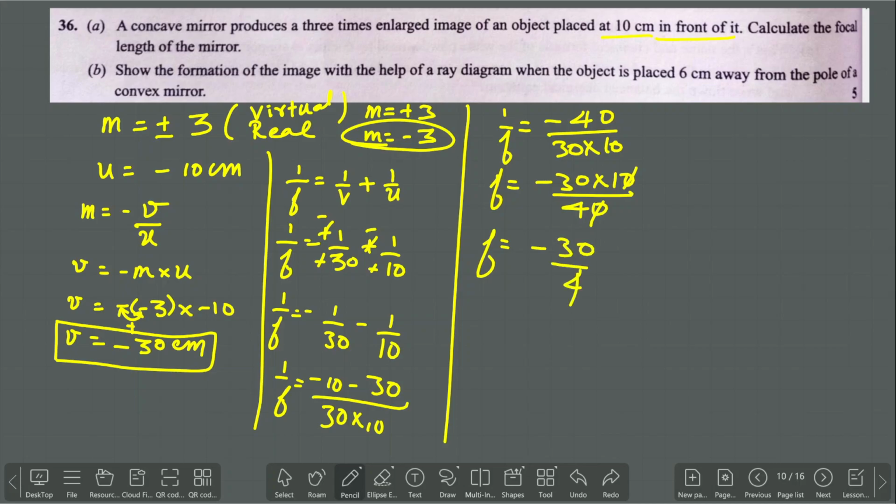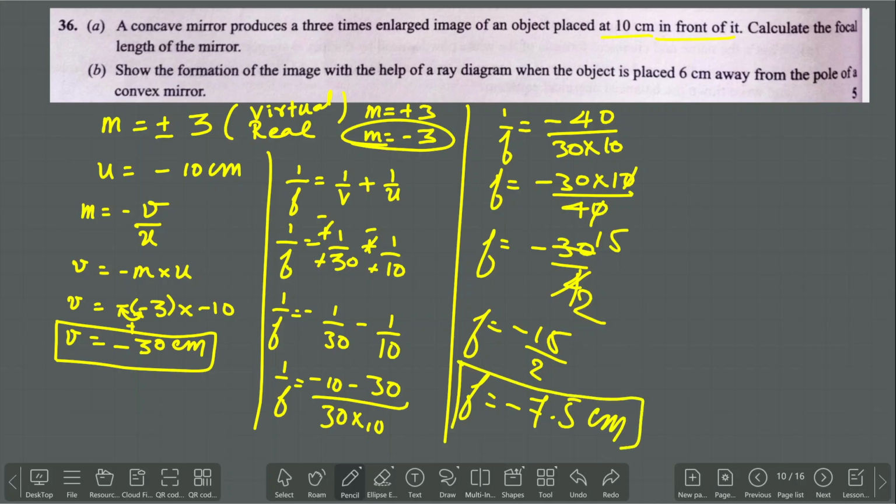So divide these two numbers, or first simplify. 2 2s are 4, 15 2s are 30. So f is equal to minus 15 by 2. Go along with the normal long division and then simplify. So the answer will be equal to minus 7.5 centimeter. So this will be the focal length of the given concave mirror. Actually in this one they need to use a term called 3 times enlarged real image. Yeah, this word must be there, that word is missing.